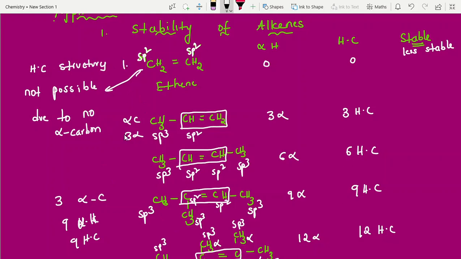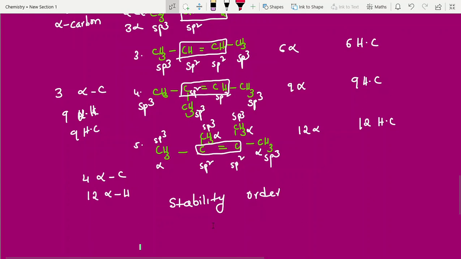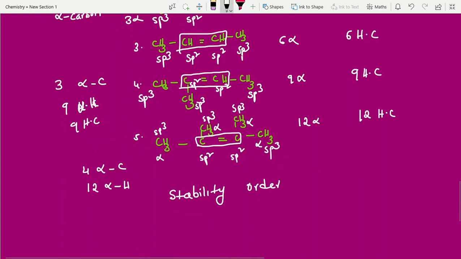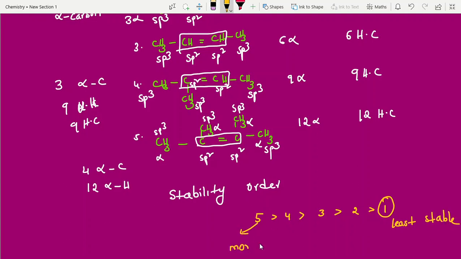That's it. Now take this as structure 1, this is structure 2, this is structure 3, structure 4, and this is structure 5. So can you give what is the order, students? Yes. 5 greater than 4 greater than 3 greater than 2 greater than 1. Which is least stable? 1 is least stable. Which is more stable? Only 2 points they will ask sometimes. Sometimes they will ask ascending order, sometimes descending order.